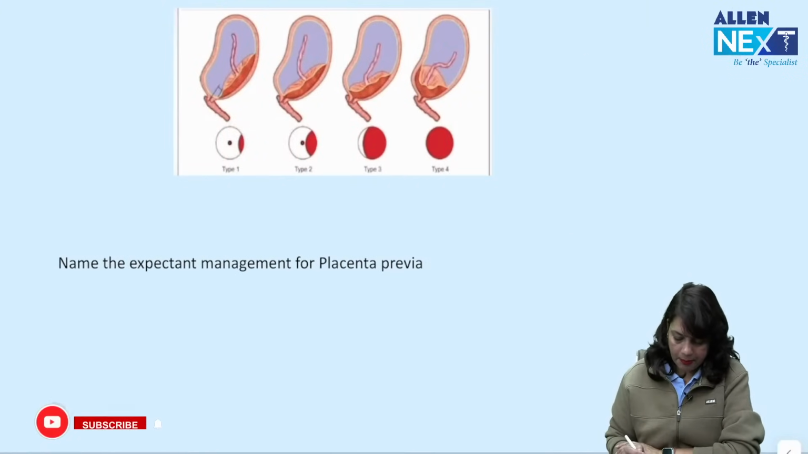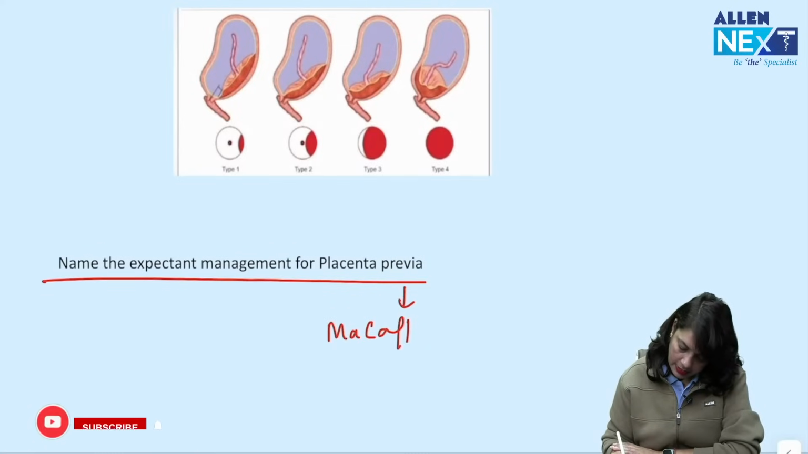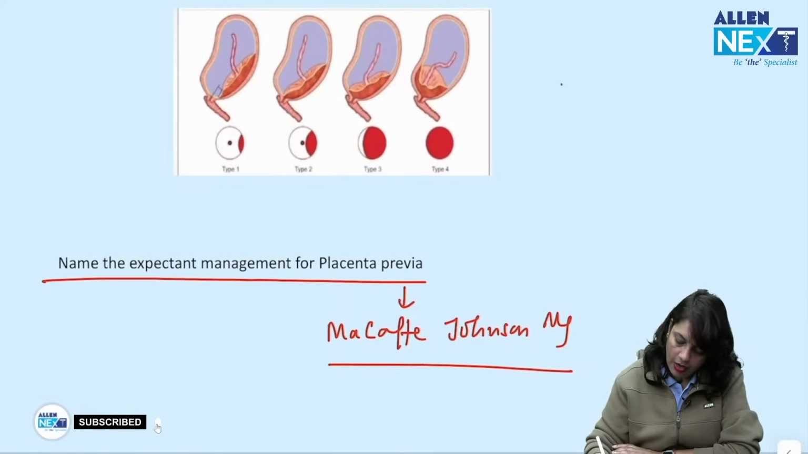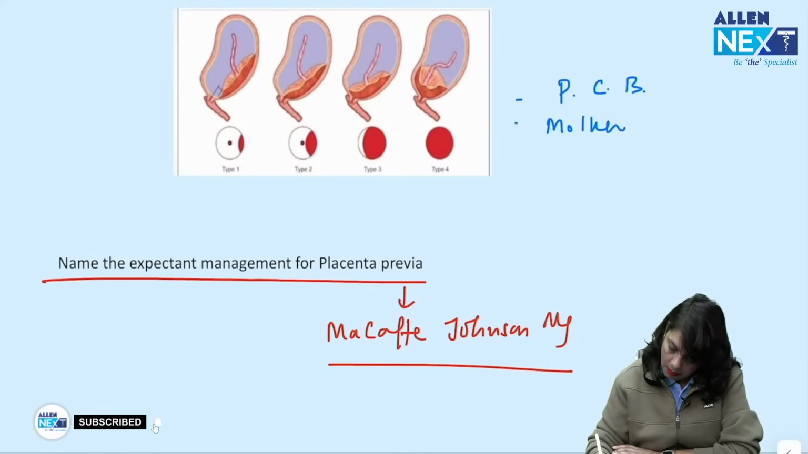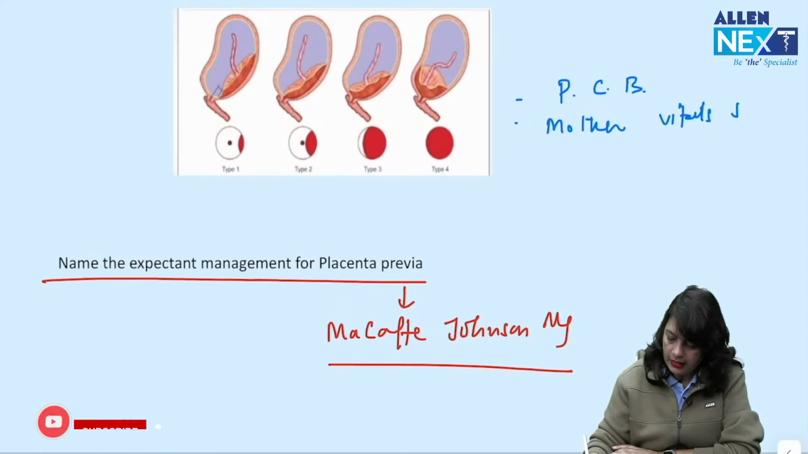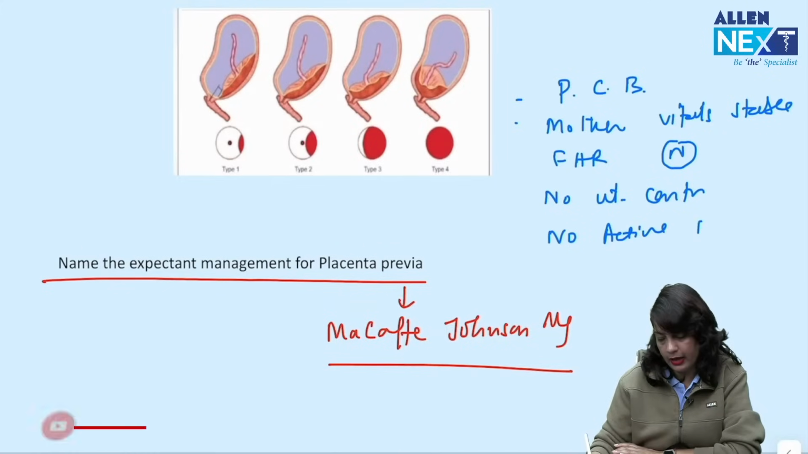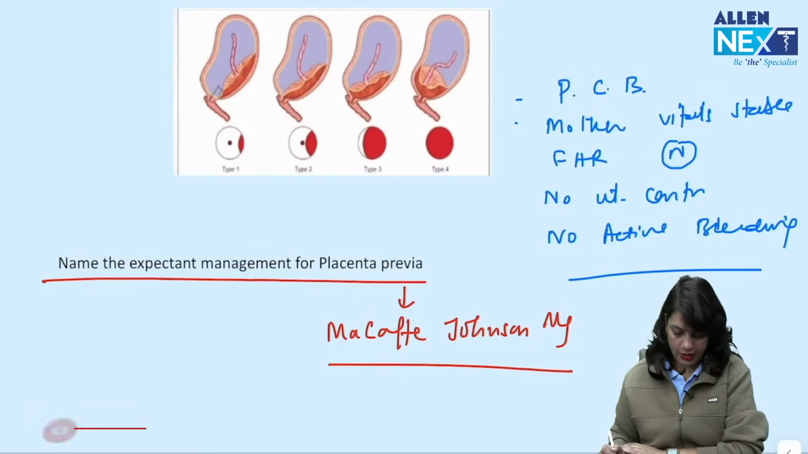Next, placenta previa. Name the expectant management of placenta previa. That is Macafee-Johnson's management. It is given to those patients who have come with painless causeless bleeding, mother's vitals are stable, fetal heart rate is normal, there are no uterine contractions, and there is no active bleeding. Okay, so this is Macafee-Johnson's management.